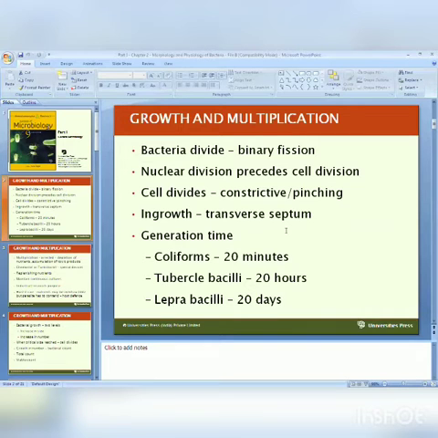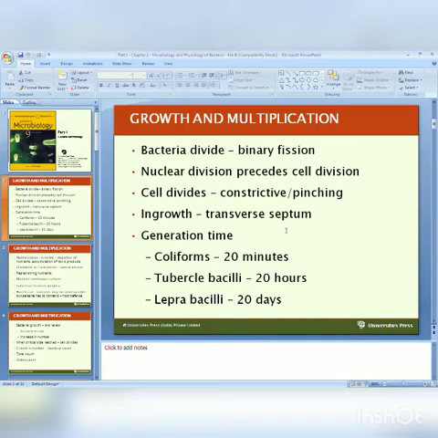In the last lecture, we completed the anatomy of the bacterial cell. Today we are going to start the physiology of the bacterial cell, in which we cover growth and multiplication. Bacteria divide by binary fission. In bacteriology, growth is generally considered as an increase in number. Whenever the maximum cell size is reached, bacteria start cell division, and such type of cell division is known as binary fission.